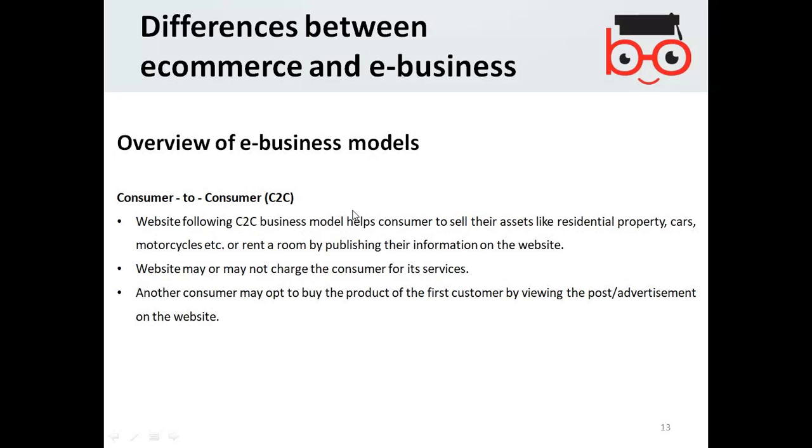Consumer to consumer websites help consumers sell their assets like residential property, cars, motorcycles, or rent a room by publishing their information on the website. Simply like eBay, you sell your items and people buy them. Every consumer is selling to a consumer, or if you are selling a used item, it means a consumer is selling to a consumer.